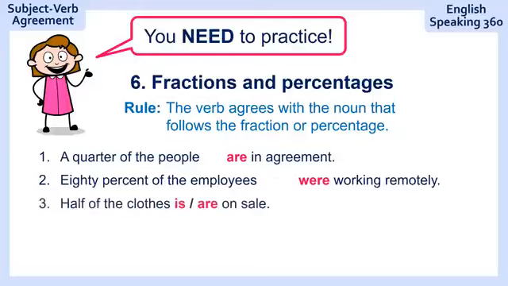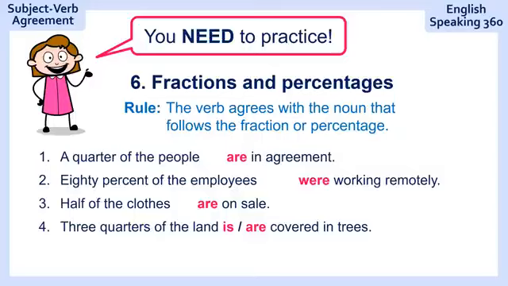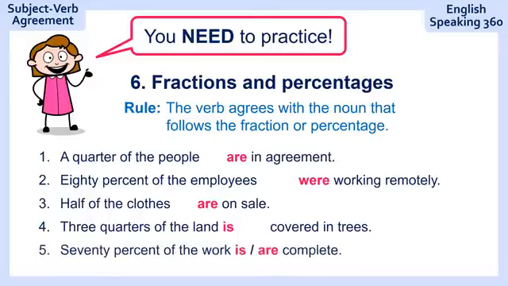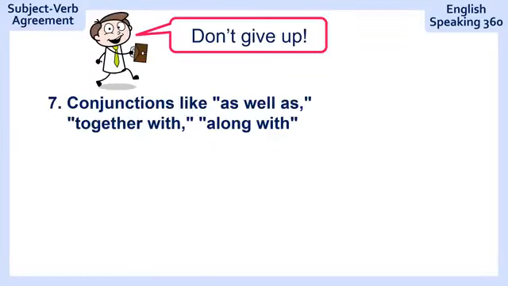Employees. Half of the clothes on sale. Half of the clothes are on sale. 3/4 of the land covered in trees. 3/4 of the land is covered in trees. The land is covered in trees. 70% of the work complete. Is complete. The work is complete.